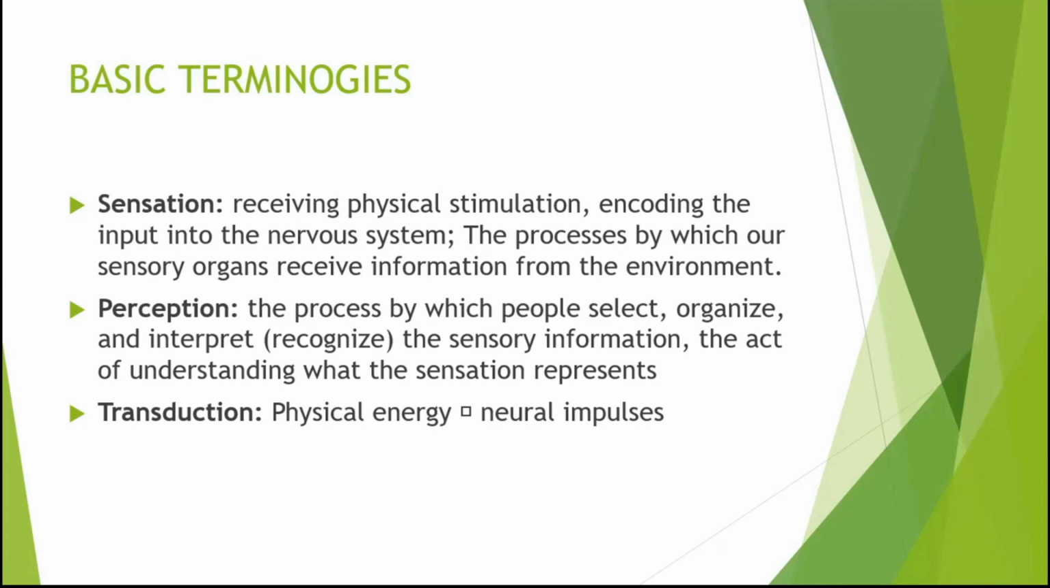All right. And then transduction is the conversion of physical energy to neural impulses. This is how sensation goes to perception. So physical energy, how you touch things, how you taste things, how you see things, becomes a neural impulse that is going to be transmitted to your brain, right? And then that's where perception happens.